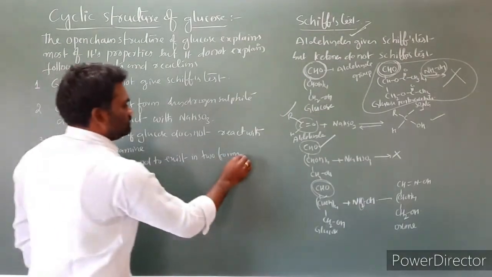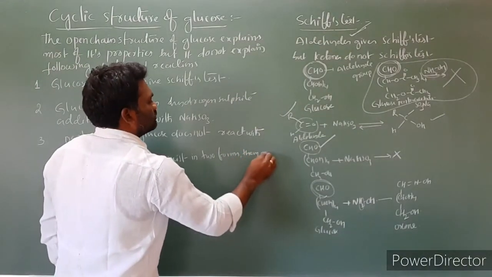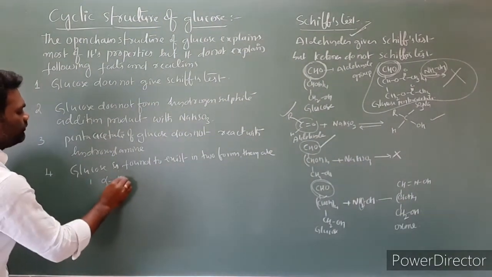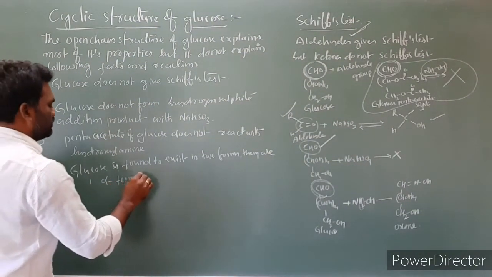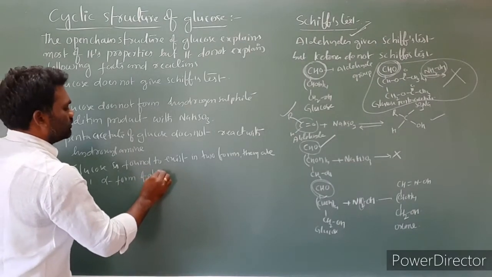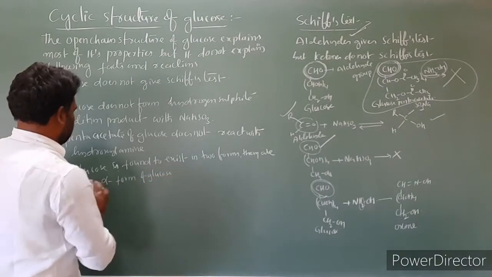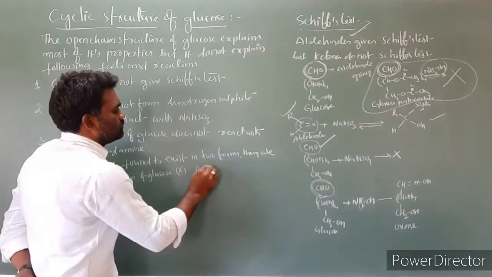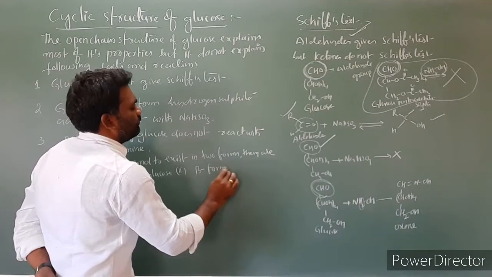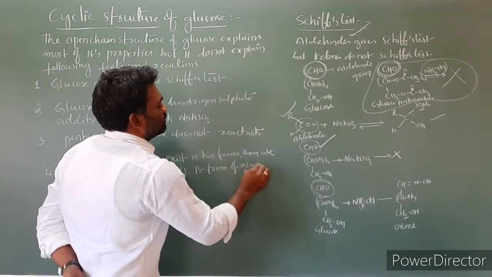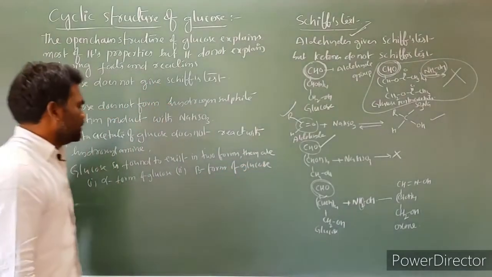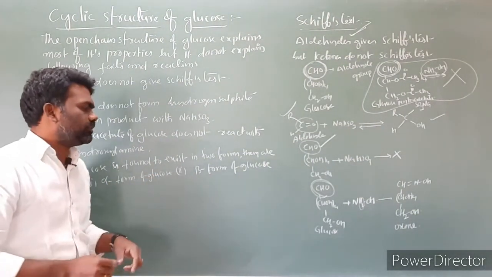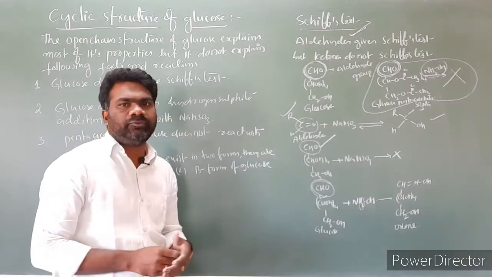They are: one, alpha form of glucose, and the second one, beta form of glucose. So glucose is found to exist in two forms. The first one is the alpha form of glucose and the second one is the beta form of glucose.